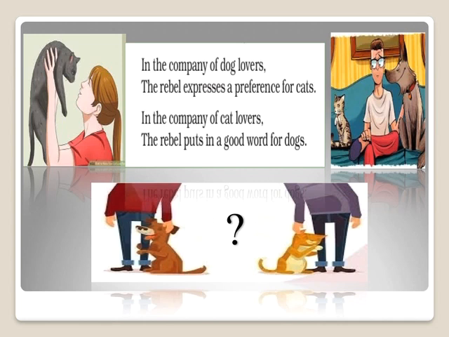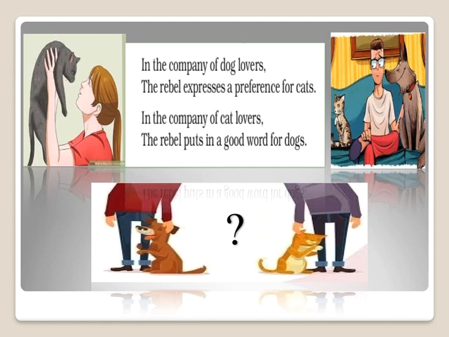And when everybody around him prefers and talks about cats, the rebel puts in a good word, means he would prefer talking about dogs as pets. So in this stanza, we saw that when people prefer dogs, talking good about dogs, at that time the rebel will express his love for cats.